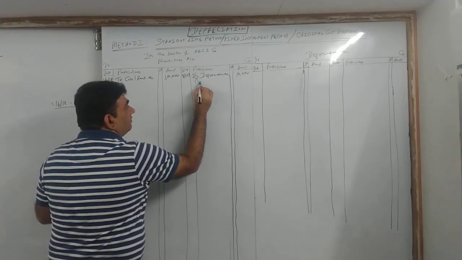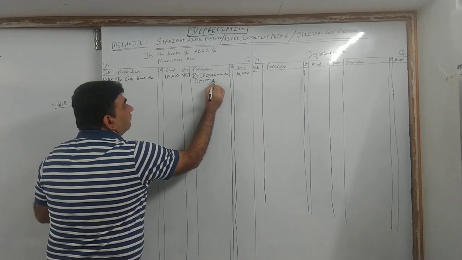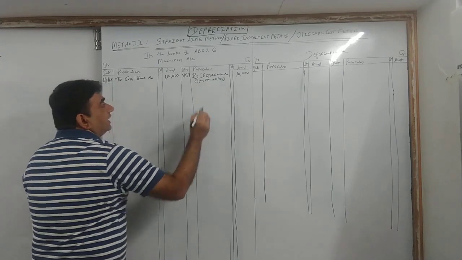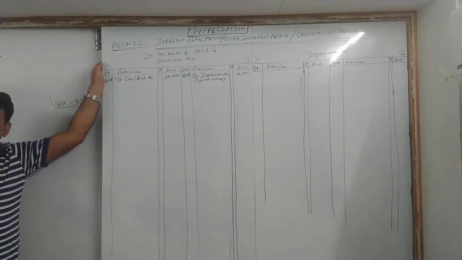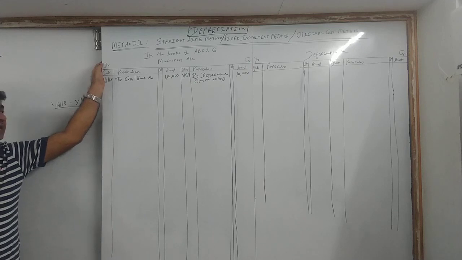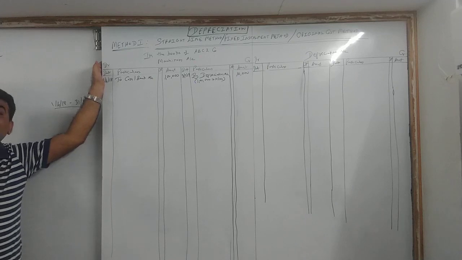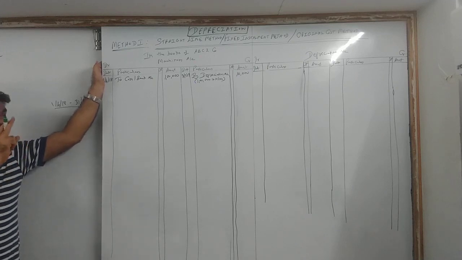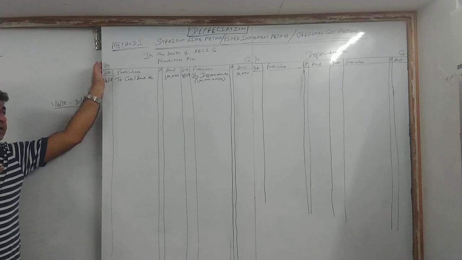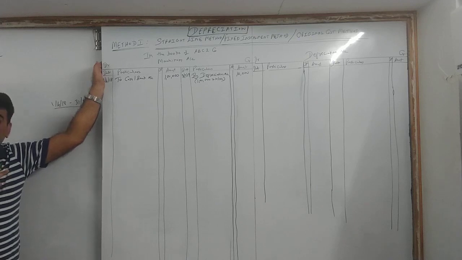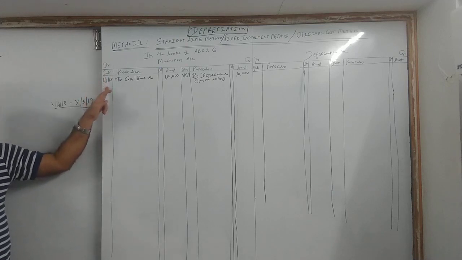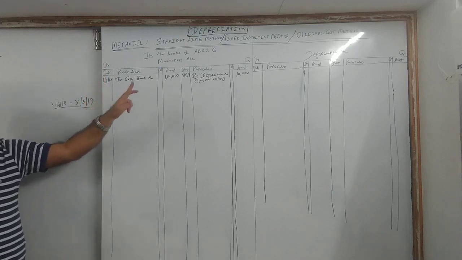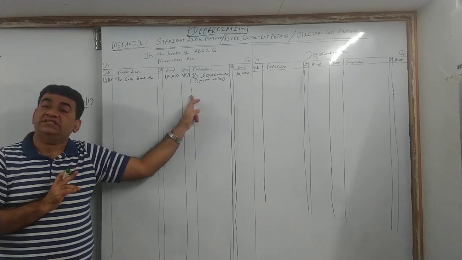Those who want can put it in brackets. How did you get it? 1 lakh into 10 upon 100. Why the full 10 upon 100? Because it is used for the entire year. So my machinery is used for the entire year, so 1 lakh into 10 upon 100 is 10,000. Got it now? If I use it for a full year, I take the full 10%. I purchased on 1st April 18 and my last day of the year is 31st March 19.